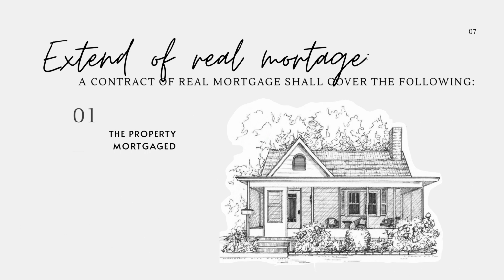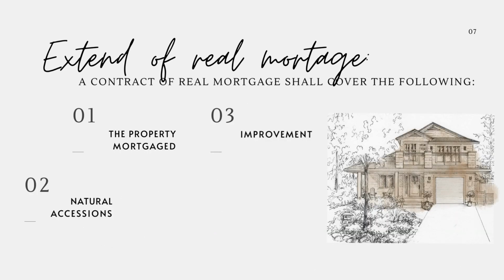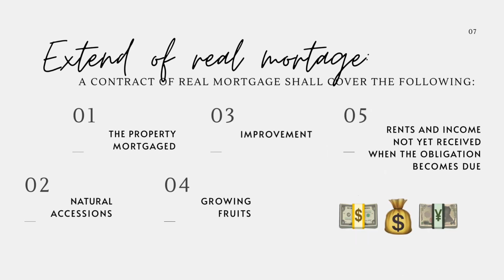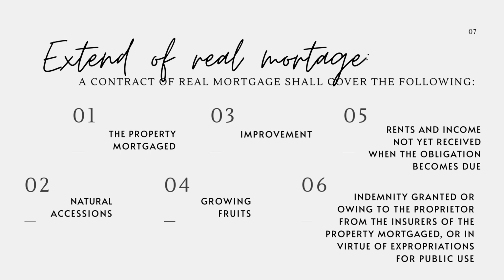Extent of real mortgage. A contract of real mortgage shall cover the following: the property mortgaged, natural accessions, improvements, growing fruits, rents and income not yet received when the obligation becomes due, indemnity granted or owing to the proprietor from the insurers of the property mortgaged or in virtue of expropriations for public use.